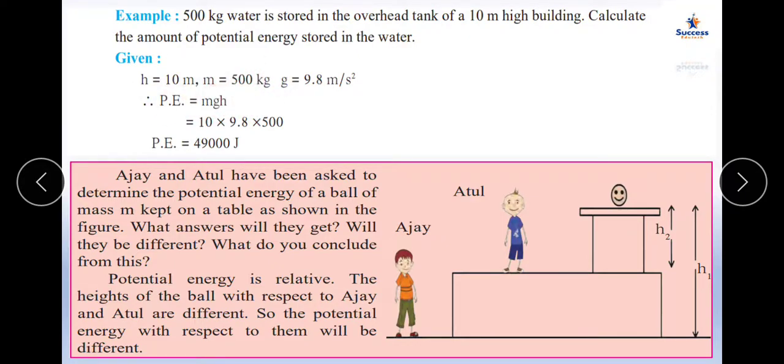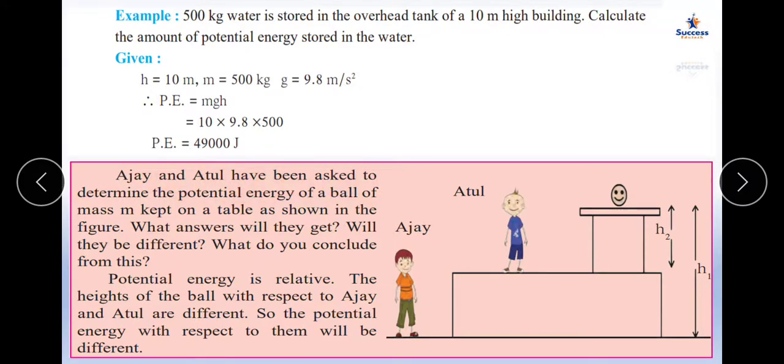g, whenever it is not given, we have to take 9.8, and since the work is done against the gravitational pull of the earth, the gravitational pull g is 9.8. So substitute the values, and the potential energy comes out to be 49,000 joule. It is a very simple calculation.